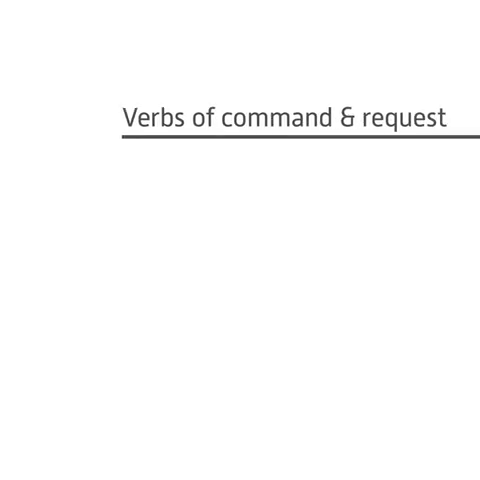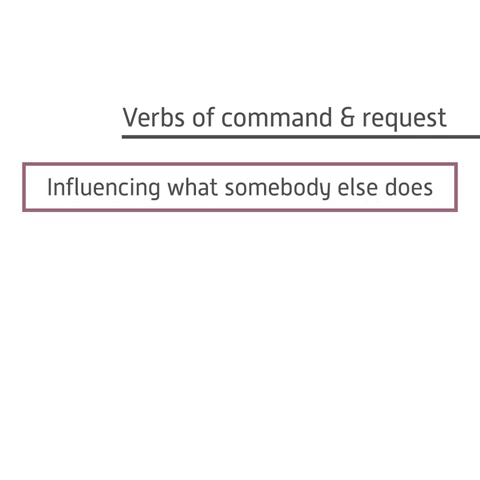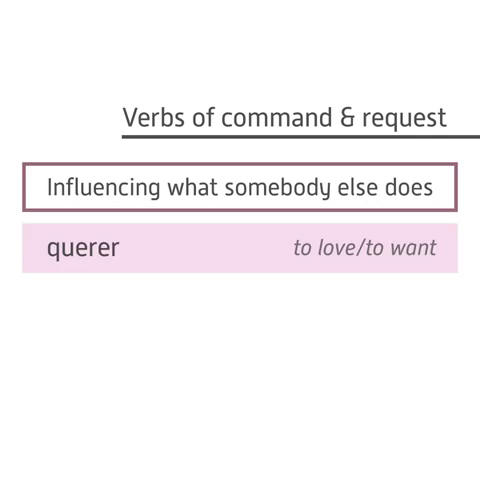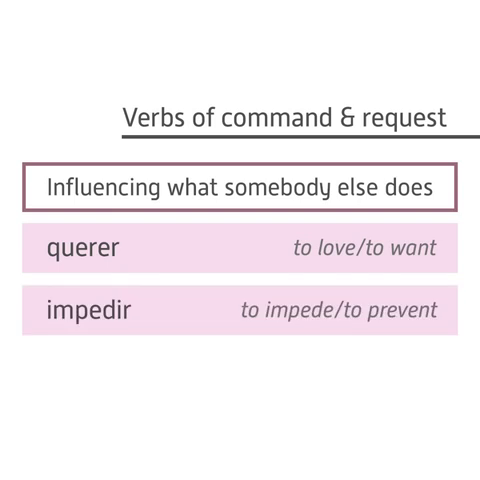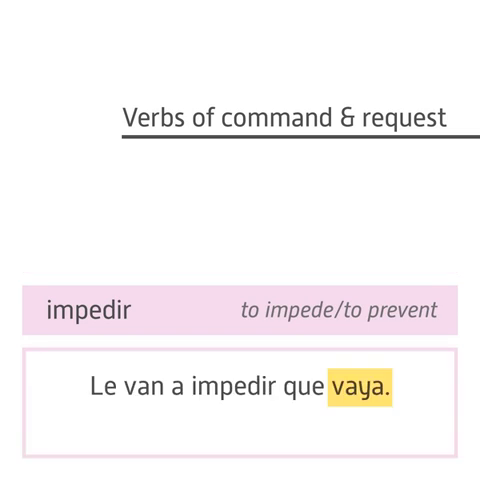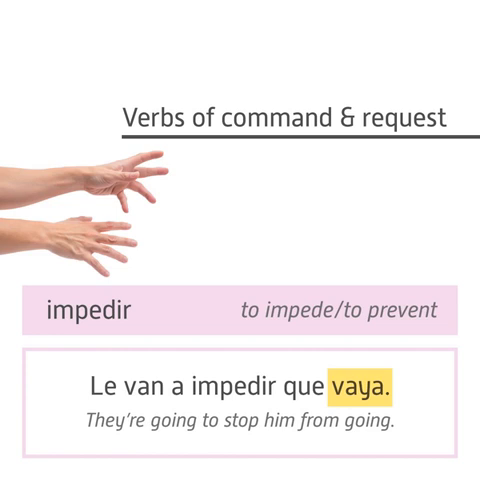Verbs of command and request also trigger the present subjunctive when you're influencing what somebody else does. Examples include querer, meaning to love or to want, impedir, meaning to impede or to prevent, and pedir, meaning to ask for. For example, you might say, le van a impedir que vaya, meaning they're going to stop him from going.